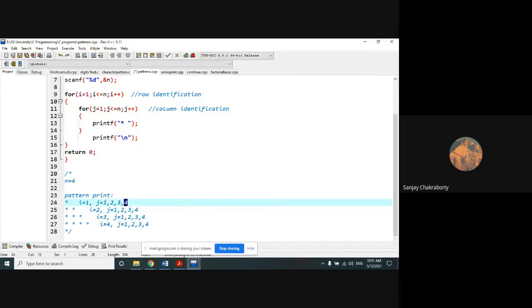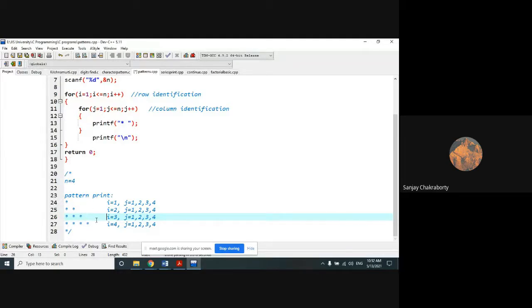Suppose I have given this pattern to you. How can we print this pattern? Instead of j is less than or equal to n, we use j is less than or equal to i in the second loop. So you have to consider this pattern as a matrix, just like the previous case. But here this portion of the matrix is empty.